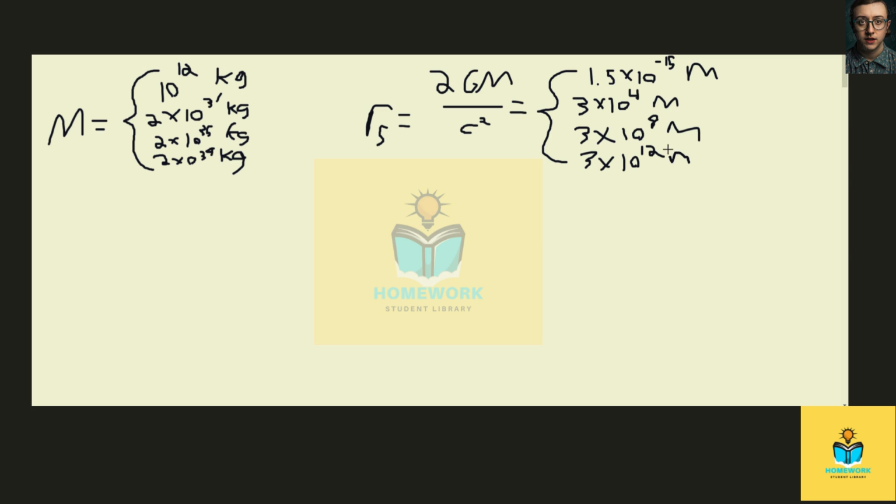Okay, that's not terribly unexpected. As the mass of the black hole increases, its Schwarzschild radius will increase.